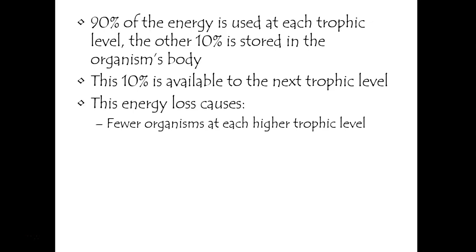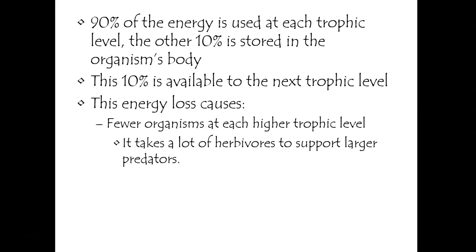We're not seeing too many consumers. We see mostly a large level of primary consumers and a large level of autotrophs. It's because it takes a lot of herbivores to support larger predators, right? If I'm only getting 10% at each trophic level, then I'm going to need to eat more prey in order to survive. That's why we see a lot more herbivores, like there's always a lot more deer than there are wolves. And due to that, there's only so many deer and so many wolves, right?